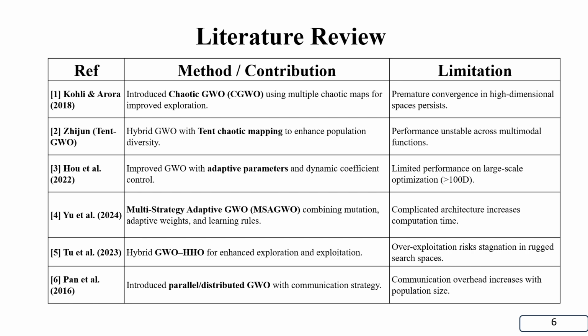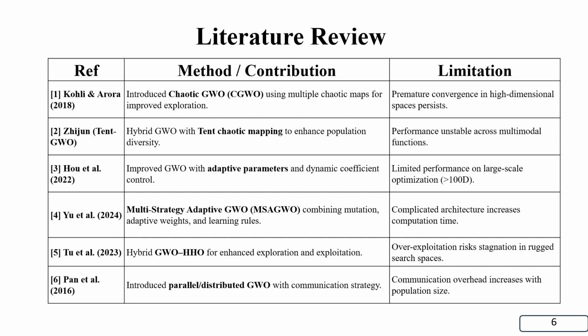The second paper is about GWO with tent chaotic mapping to enhance population diversity. Its limitation is that performance is unstable across multimodal functions.